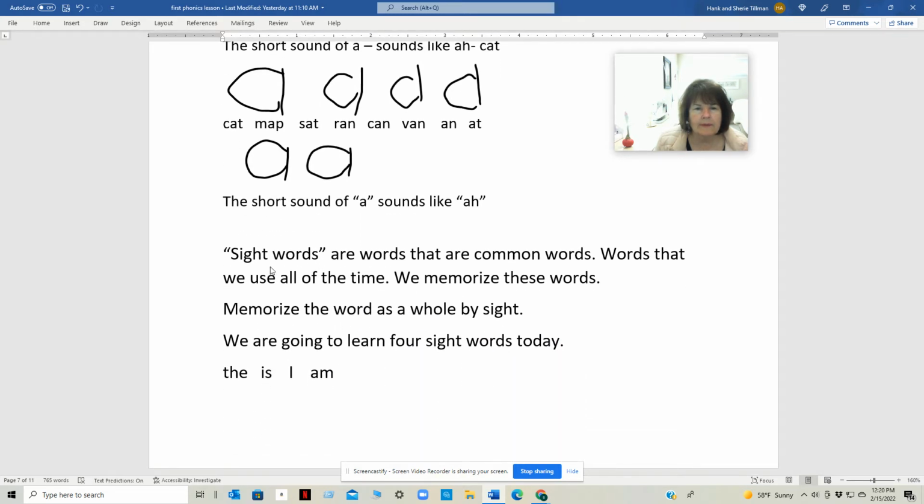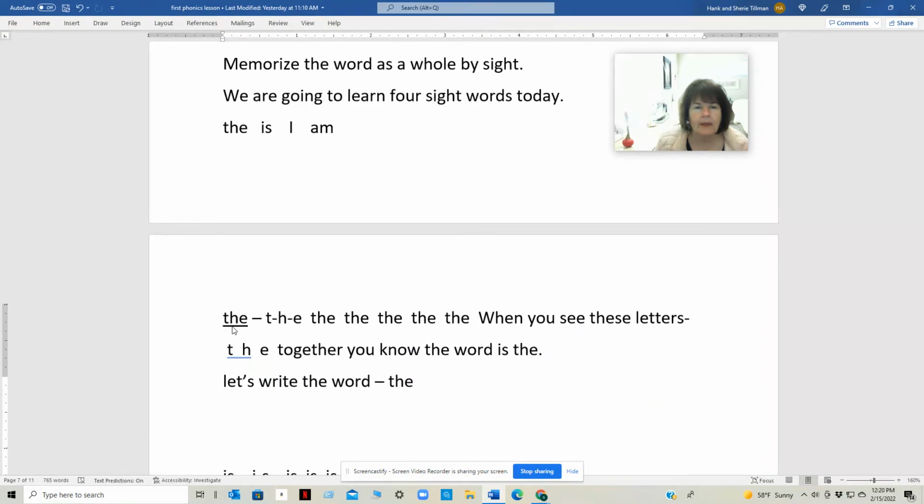We're going to talk about some sight words. Sight words are common words, words that we use all of the time. We memorize these words. Memorize the word as a whole by sight. We are going to learn 4 sight words today. The, is, I, am. The, T-H-E, the.